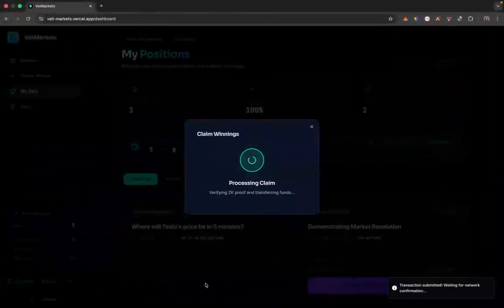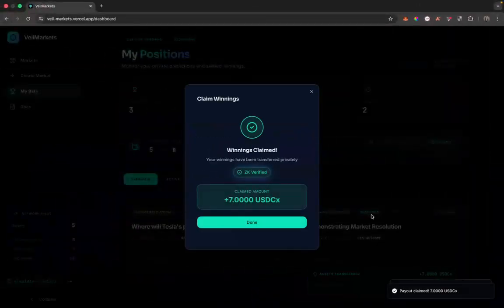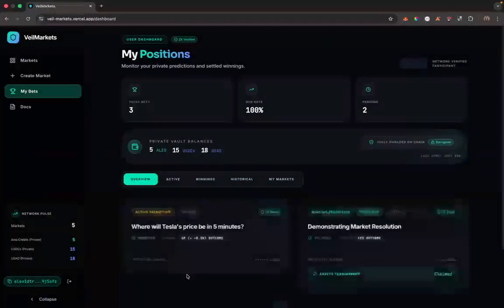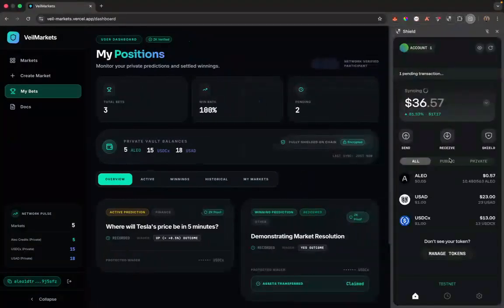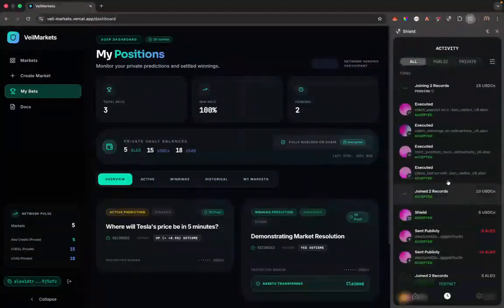So execute that. Now I've successfully claimed my 7 USDCX. Now I can see that I have 15 USDCX because I've successfully claimed the payout, and I can see all of it